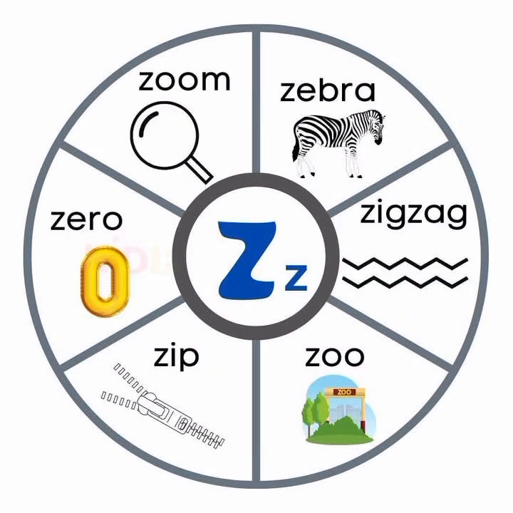Z. Z for zebra. Z for zigzag. Z for zoo. Z for zip. Z for zero. Z for zoom.